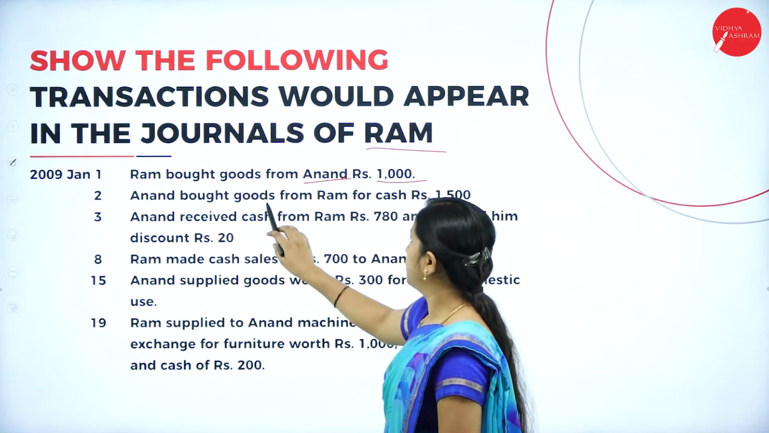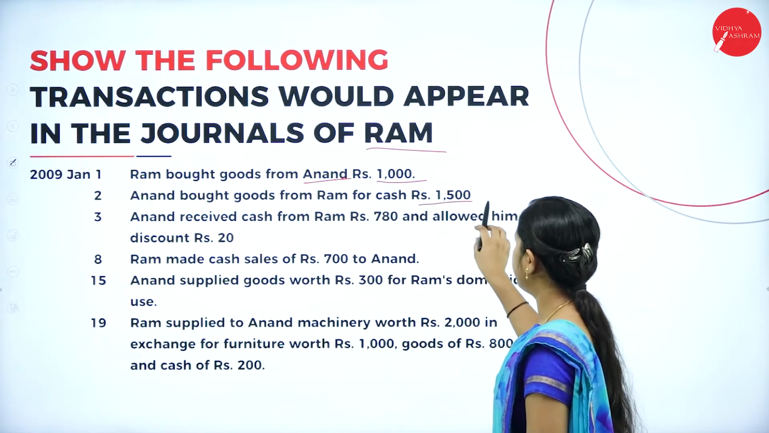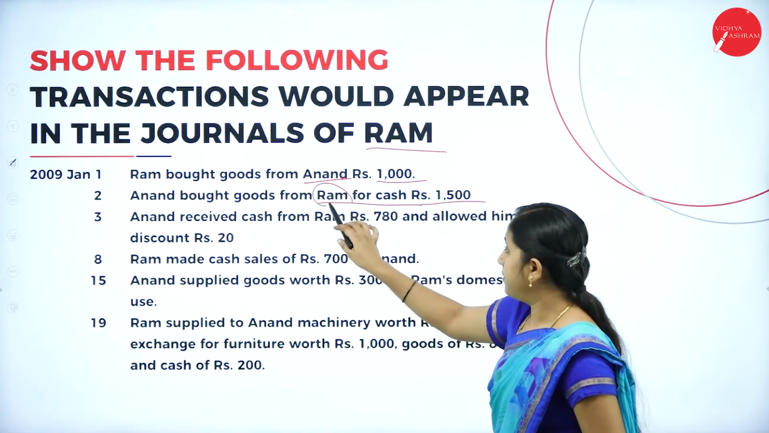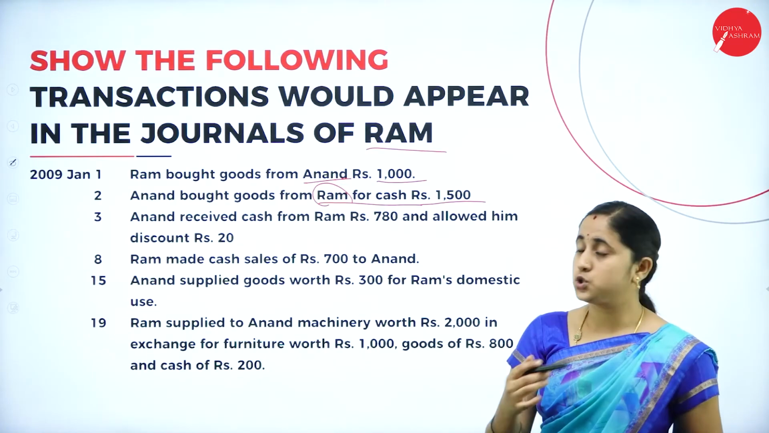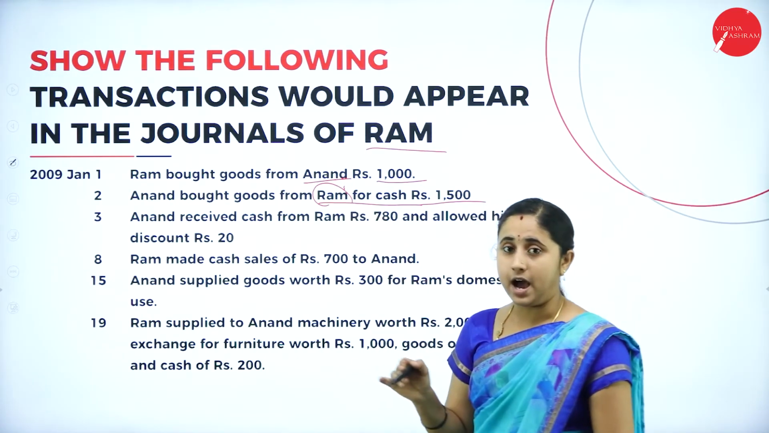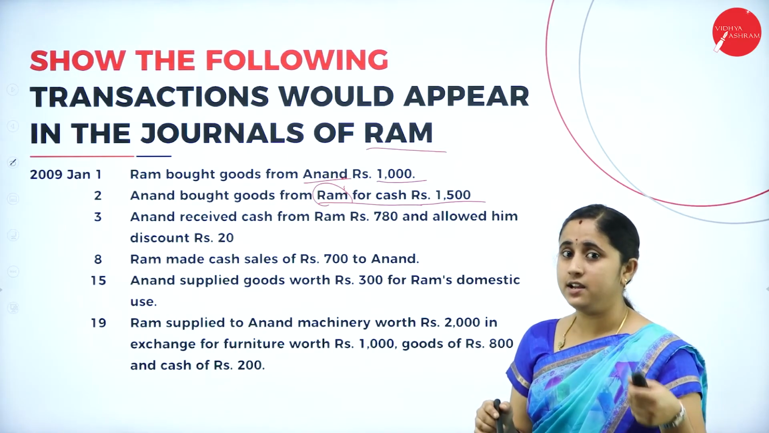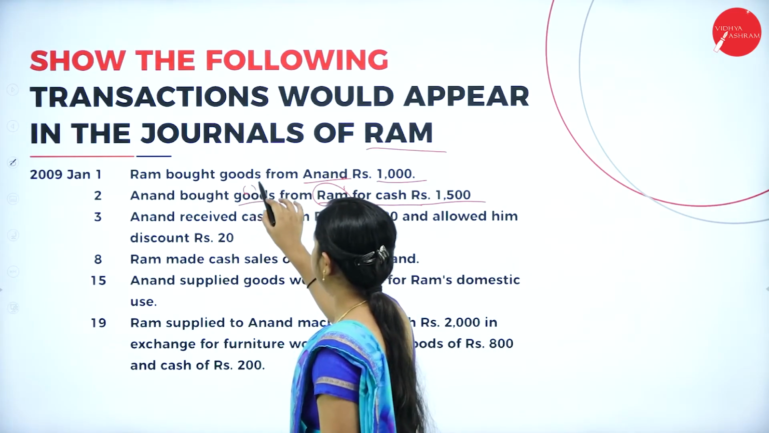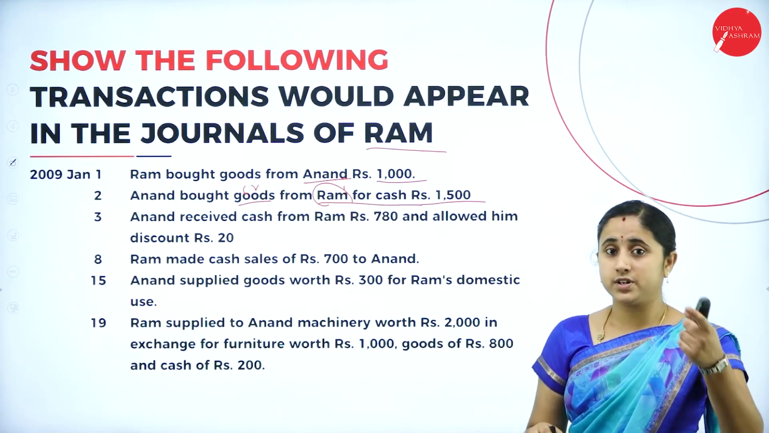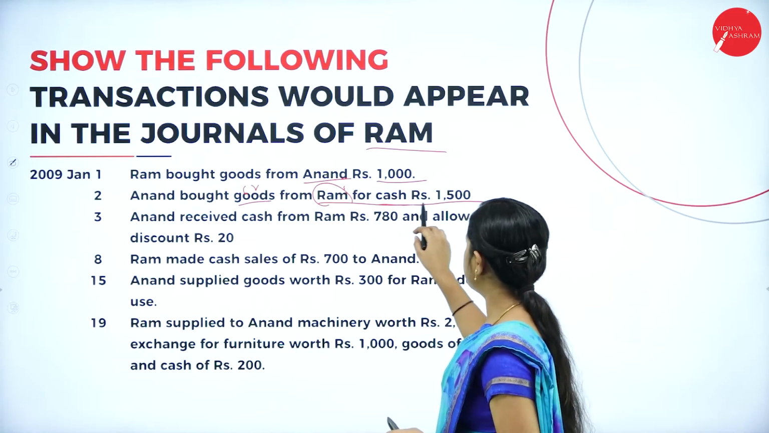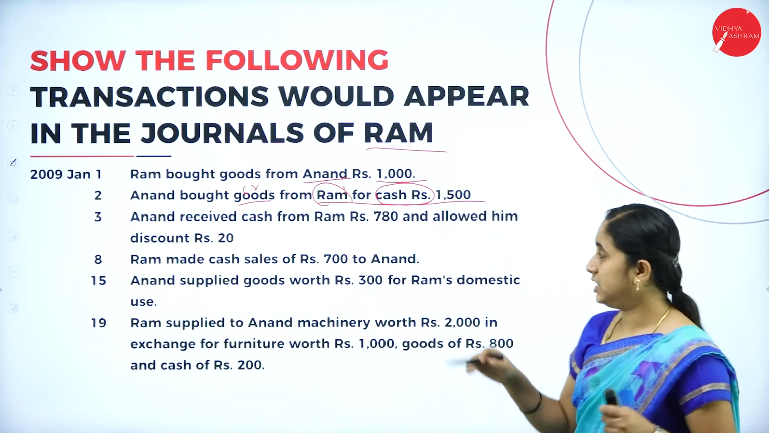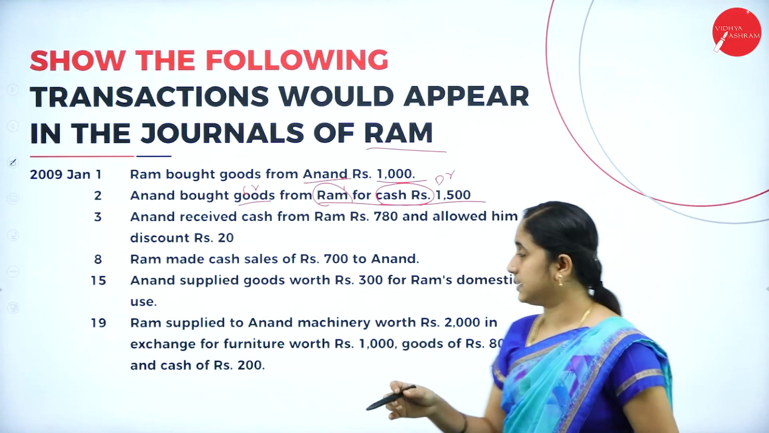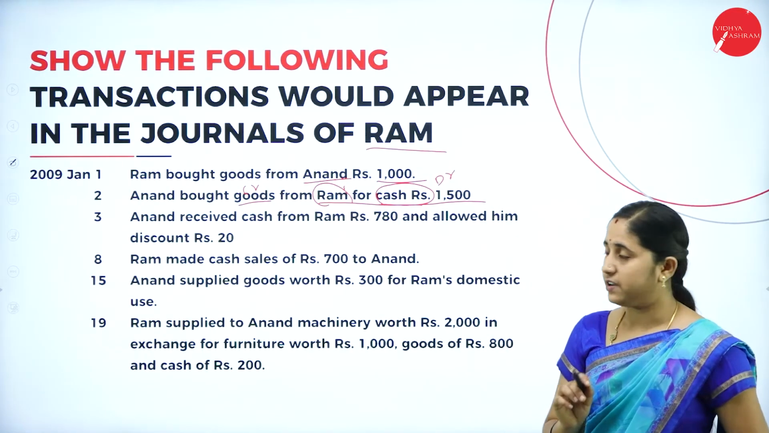And Anand bought goods from Ram for cash rupees 1,500. Here, Anand is purchasing. From whom? From Ram. Anand is purchasing means Ram must have sold. That means selling for Ram. When you made a sale, the goods is going out. So you need to credit the sales. When you made a sale, you will receive cash. But here they have mentioned cash. So cash is coming in. Cash should be debited. That means cash account debtor to sales account of rupees 1,500.